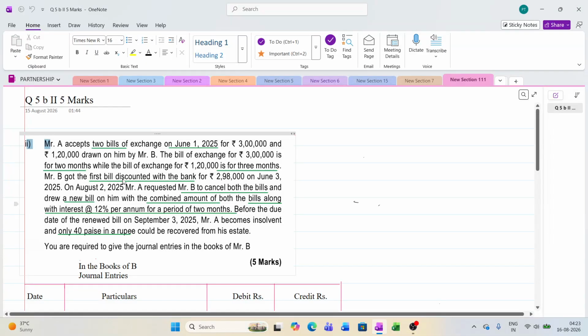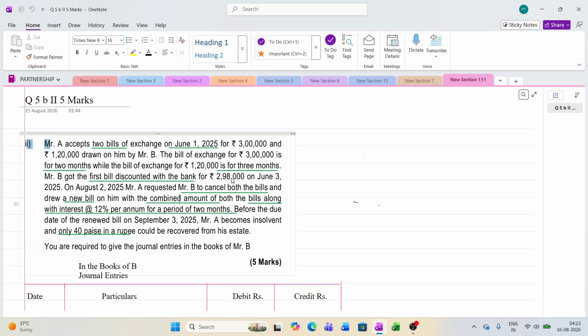Okay. So now B got the first bill, the 3 lakh bill, discounted with the bank. What happens when he is discounting with the bank? Immediately it should strike your mind. The bill is handed over to the bank. The bill is no more available with B. He just hands over the bill, and in return he gets money.